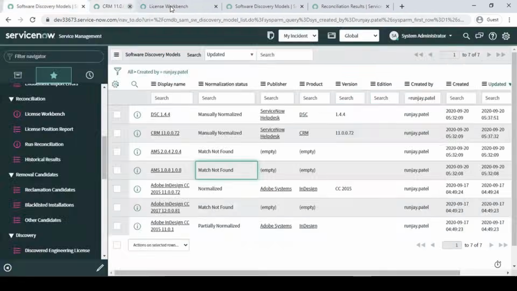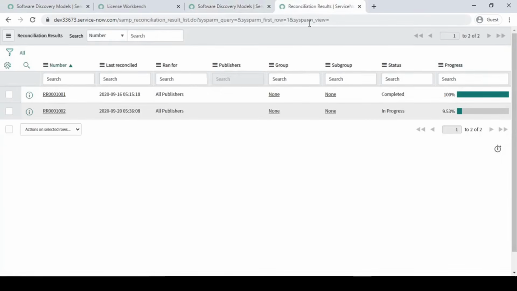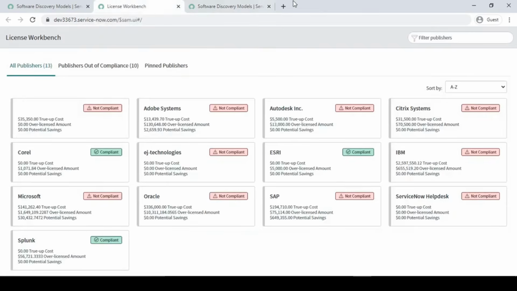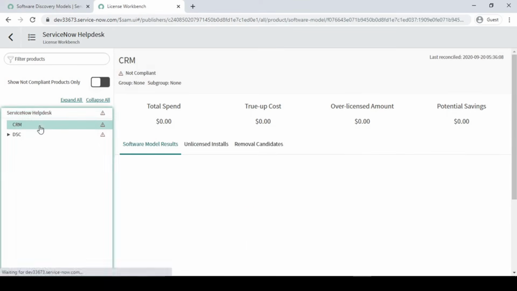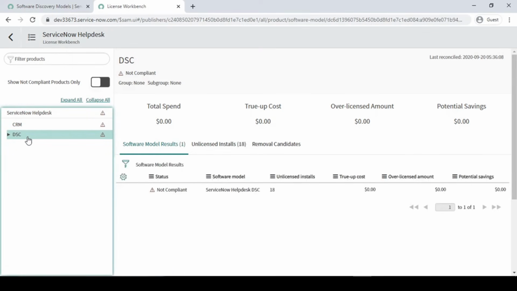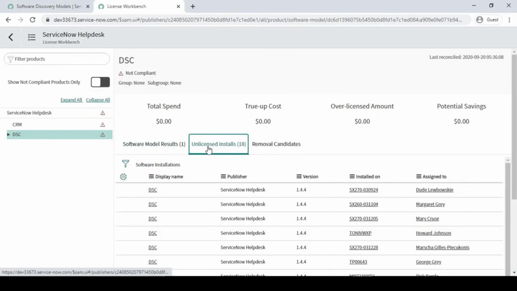What I'm going to do over here, sorry guys, let me just reload it. It's got 100% completed. Fine. So here, let me refresh it again. Here ServiceNow help desk is the publisher which is not compliant, and the value is coming as 00 something like that. They have found two products under the ServiceNow help desk, right? One is the CRM, the second one is the DSC. Both, if you can see over here, are saying unlicensed installed.